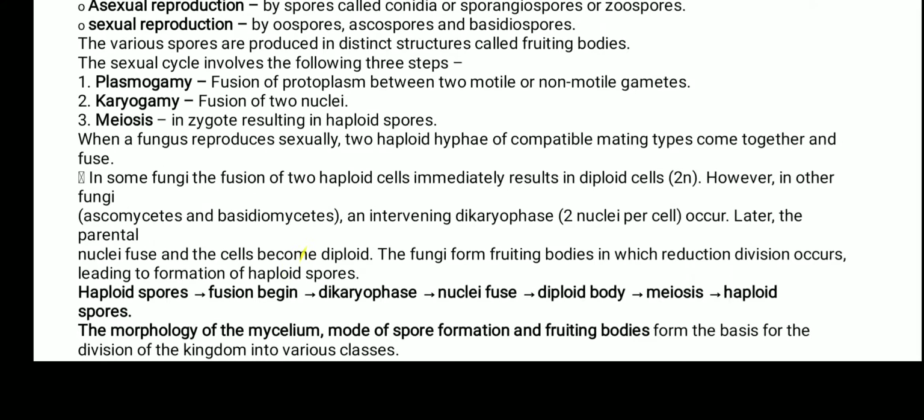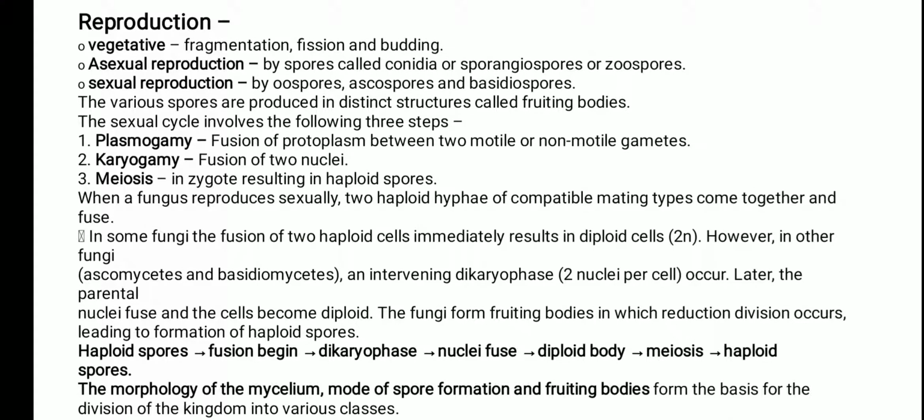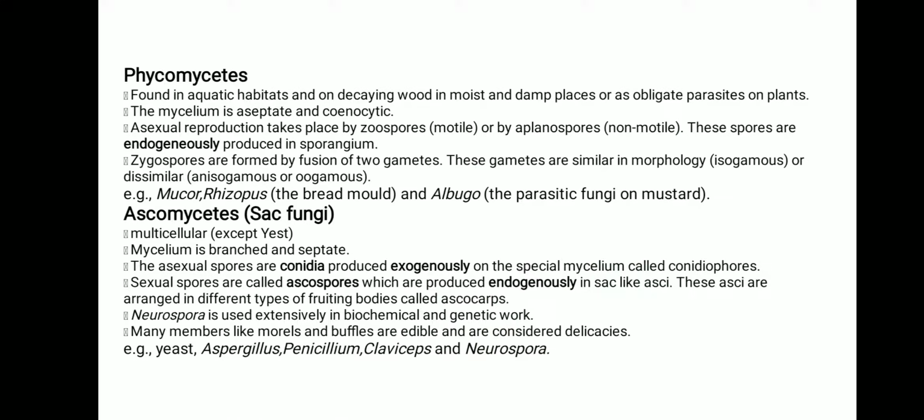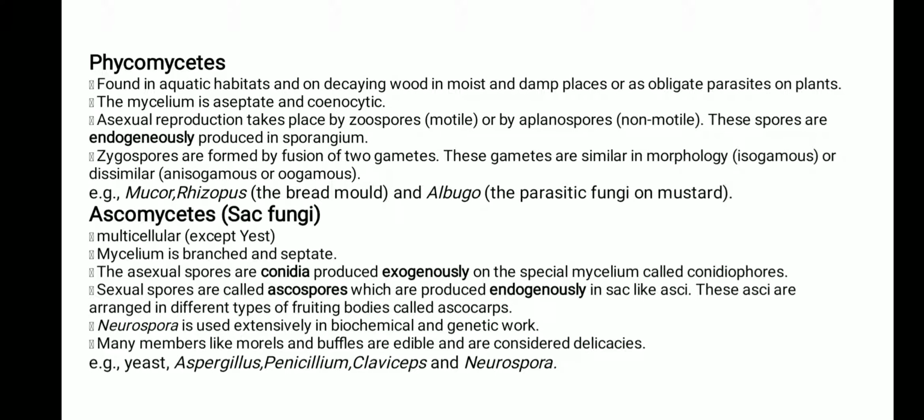On the basis of the morphology of the mycelium, mode of spore formation, and fruiting bodies, the kingdom is divided into various classes. First is phycomycetes. Phycomycetes are found in aquatic habitats and on decaying wood. This is the habitat where they are present.